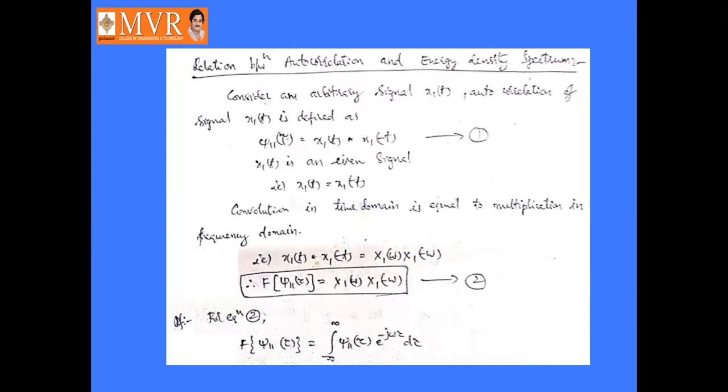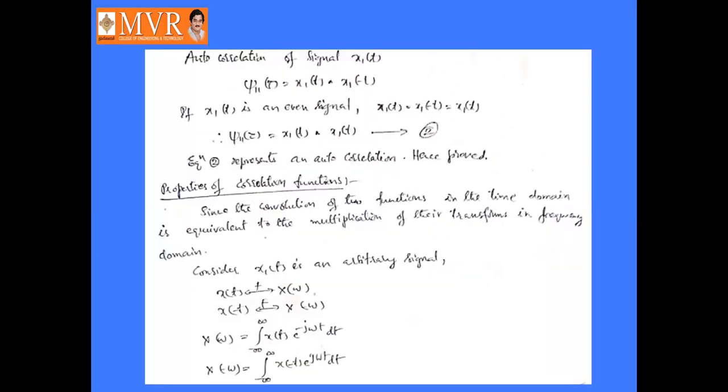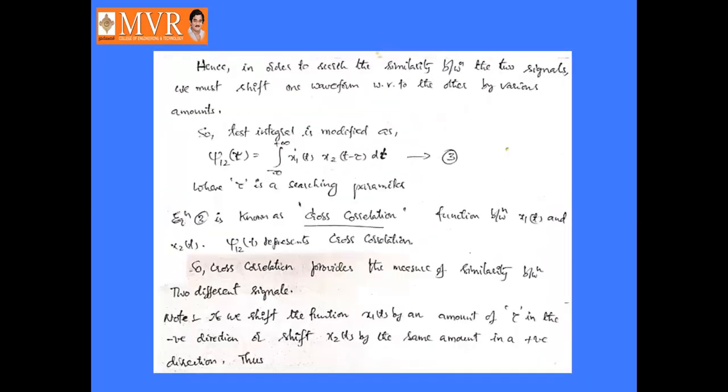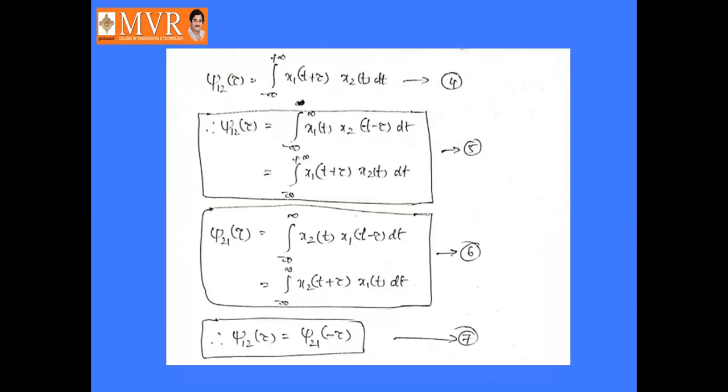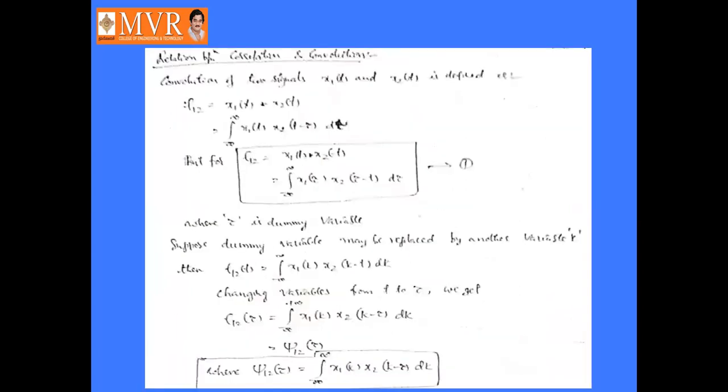Properties of correlation functions. Next we will see the relation between autocorrelation and energy density spectrum. So what we have discussed in today's class: the definition of the cross correlation and the definition of the autocorrelation. Cross correlation means we are comparing two different signals. So these two are the same signals, but there is a time delay between them. Finally, the cross correlation function is defined like equation numbers 5 and 6. Next, autocorrelation: we are comparing the signal with itself only. So it is defined like equation number 8.